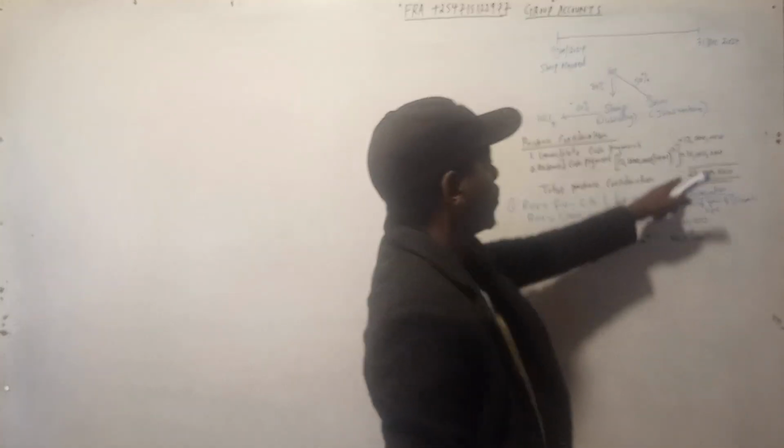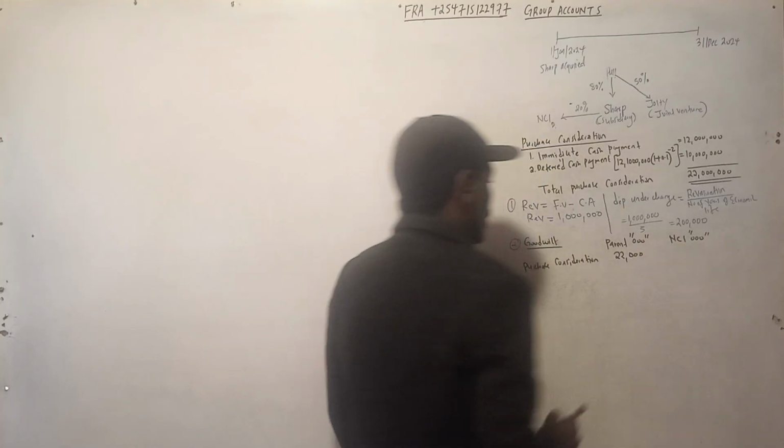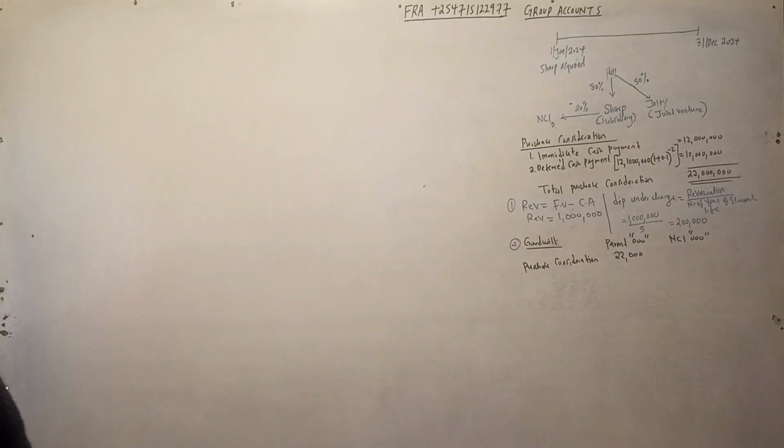The purchase consideration was 22 million, so in thousands it is 22,000. Now what about the fair value of the NCI? Let us look for the fair value of the NCI.